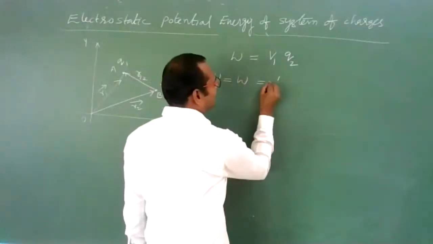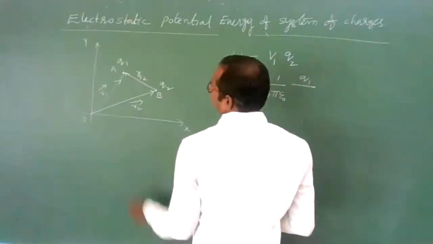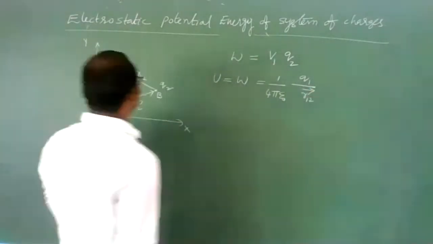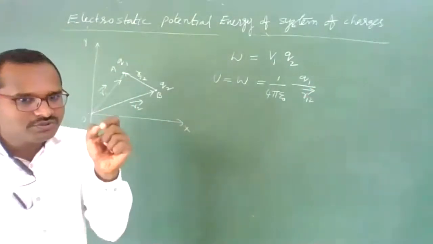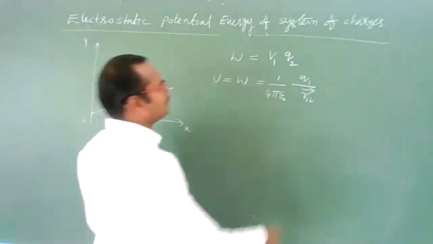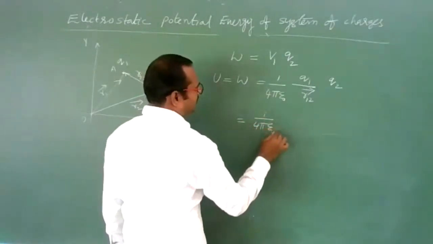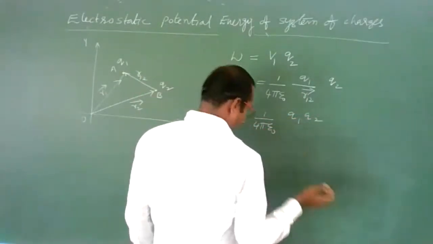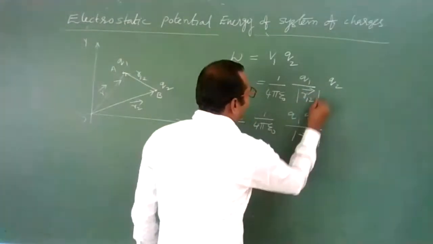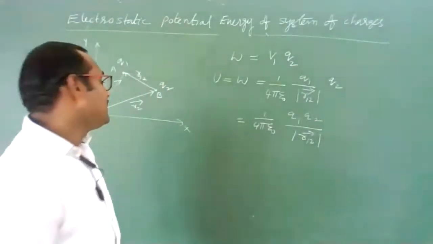V1 is nothing but 1 by 4 pi epsilon naught, means potential formula, Q1 by distance, where the distance is r12 bar. Means with position vectors I am writing. Into Q2. Clear, students? This can be written as 1 by 4 pi epsilon naught Q1 Q2 by modulus of r12 bar. It is only the magnitude you need to take. Clear, students? Now what is r12?